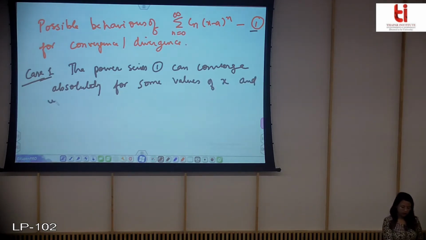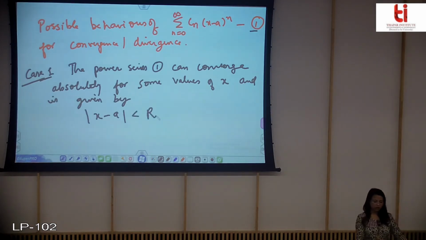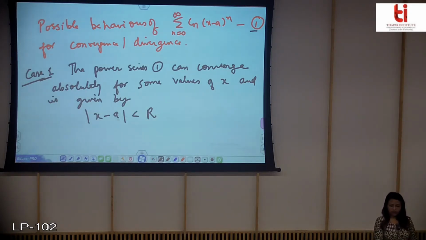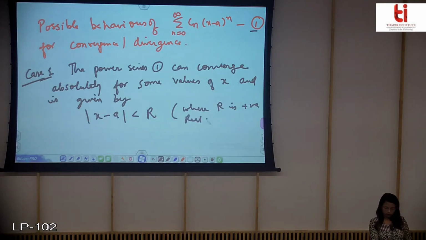In the case when it converges for some values of x, you can write mod of x minus a less than r, where a is the center and r is called the radius of convergence, where r is a positive real number and a is any real number.